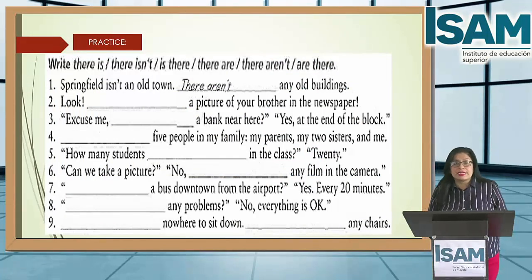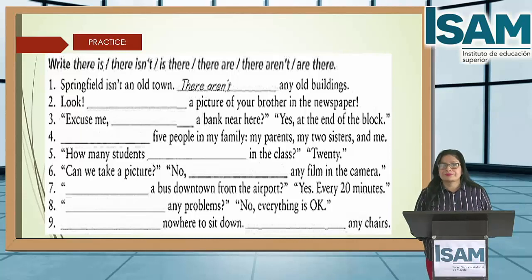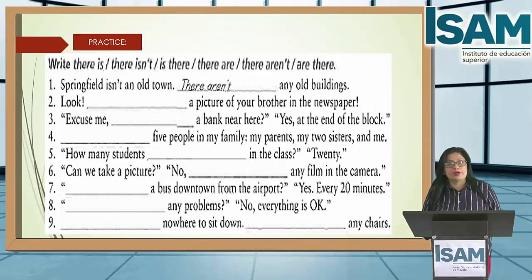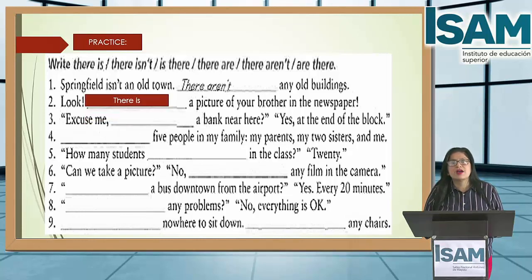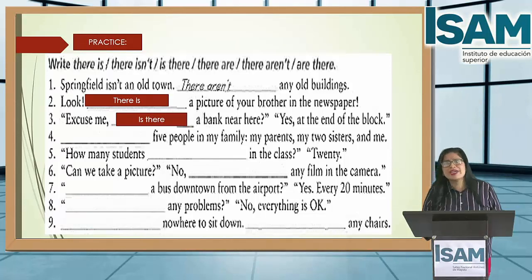Write there is, there isn't, there are, there aren't, and are there. Okay? Here you have. Number one, Springfield isn't an old town. There aren't any old buildings. Okay, check, students, and then I show the answer. Look, there is a picture of your brother in the newspaper. Number three, excuse me. Check. Look at the answer. Excuse me, is there a bank near here? It's a question. ¿Hay un banco cerca de aquí? Yes, aquí hay un banco.